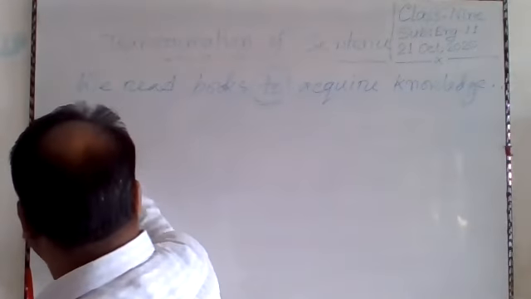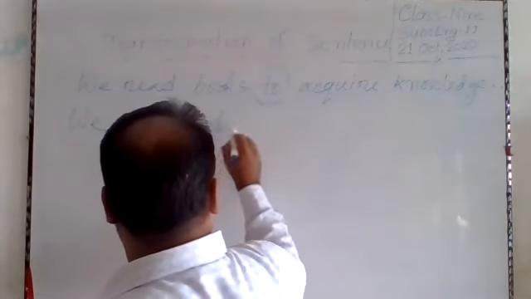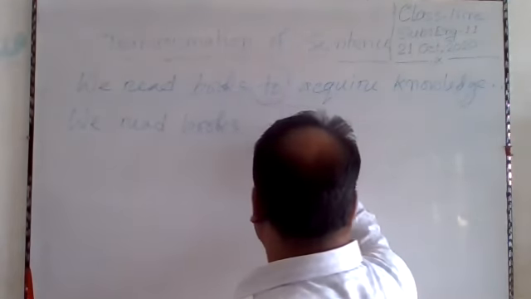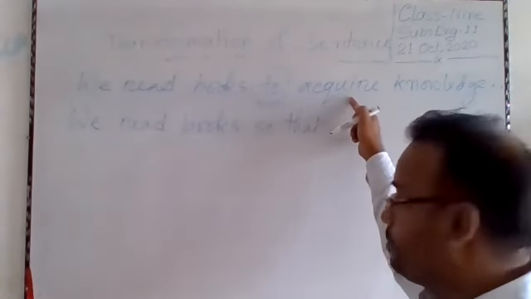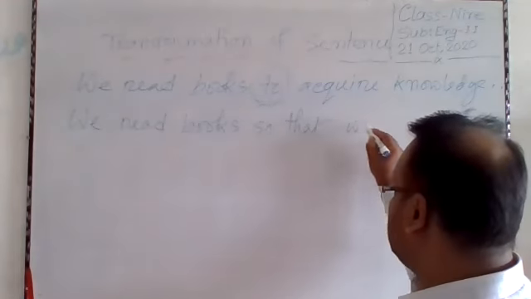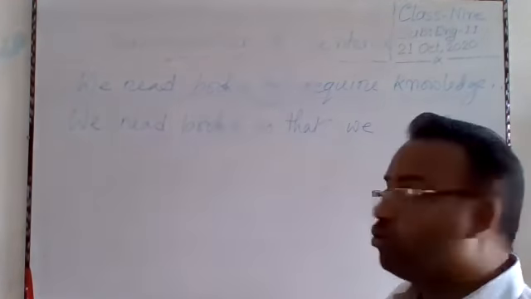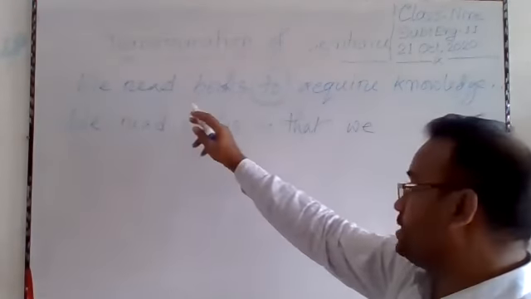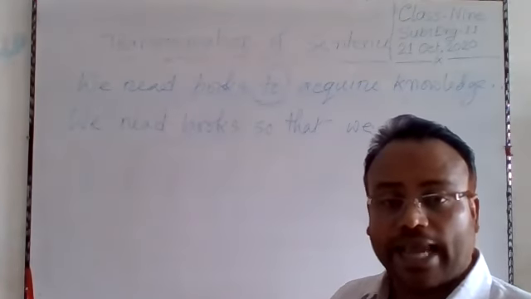So the answer will be we read books. Instead of to, we will have to write so that. Then we will have to write a subject for this verb, that is we. We read books so that we. Then we will have to write can or could. If the clause is in present form, we will have to write can or may.